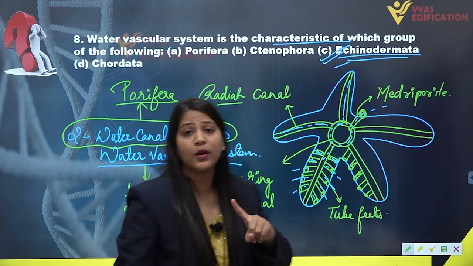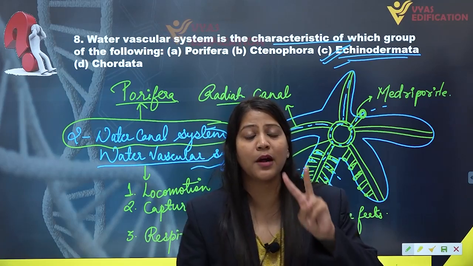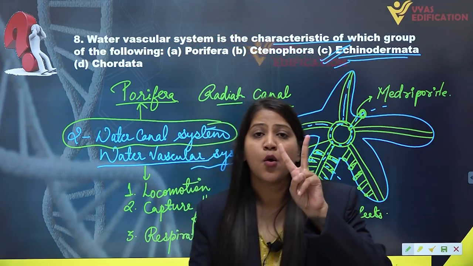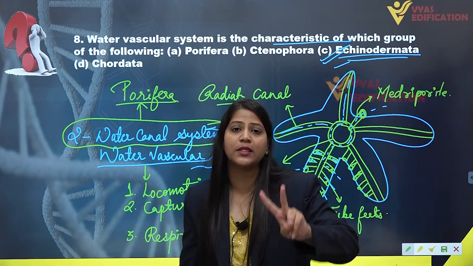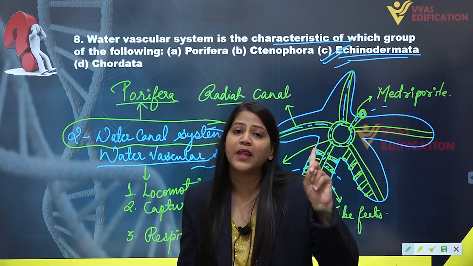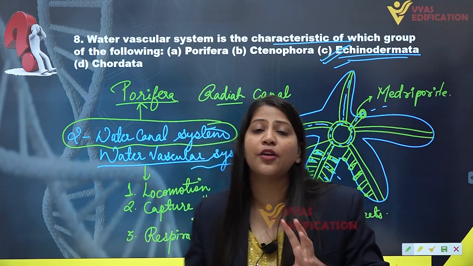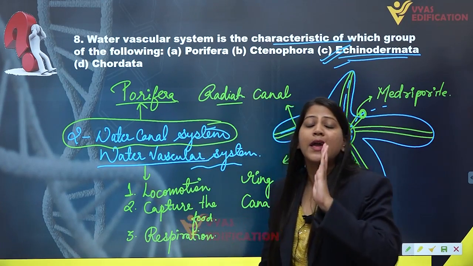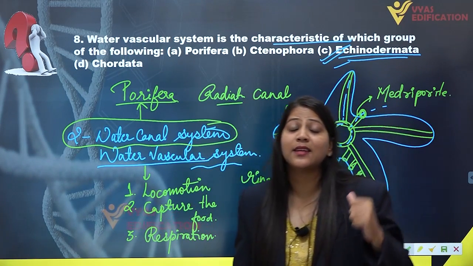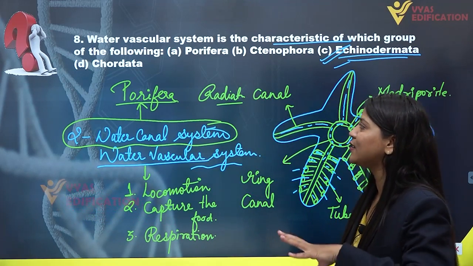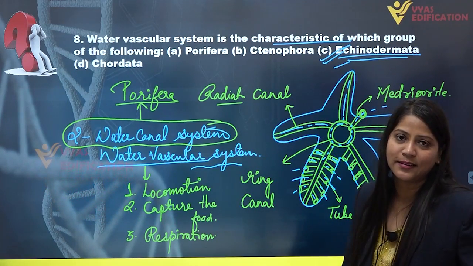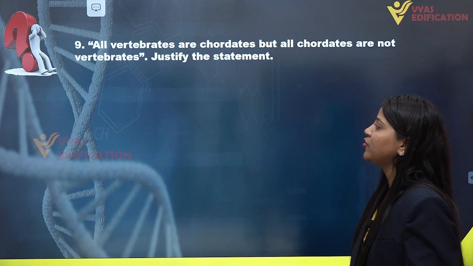So water vascular system and water canal system are two different systems. Water canal system is found in the members of Porifera, that means in sponges. And the water vascular system is found in Echinodermata, like in starfish. So this is the complete solution of question number 8. Let's come towards the next question, that is question number 9.